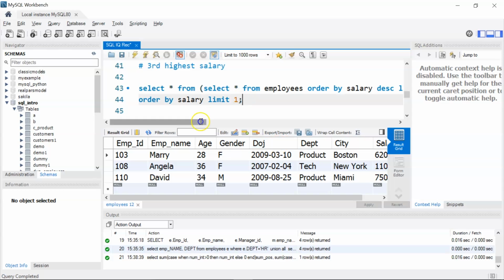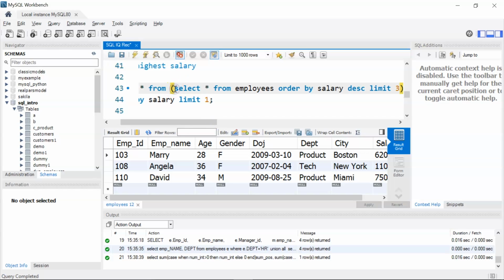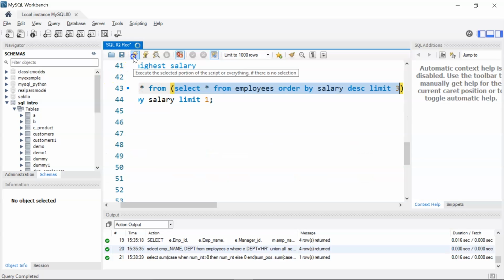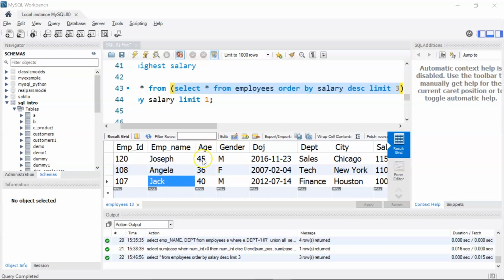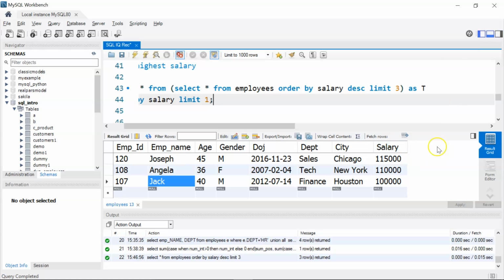Now let me explain the flow. First let me run the inner query. I'll select my inner query and run it. The inner query returns my top 3 employees who have the highest salary, and this is ordered in descending order since I used salary descending. Now you can see it clearly. These are my top 3 employees who have the highest salary. Joseph has the maximum salary, followed by Angela, and then we have Jack.